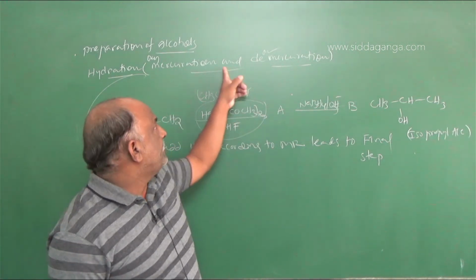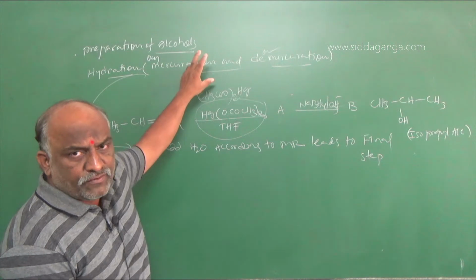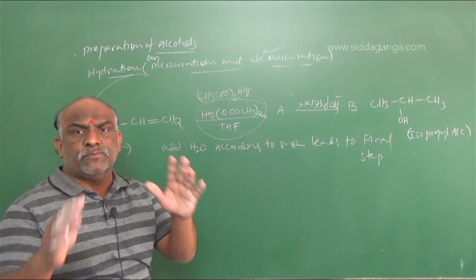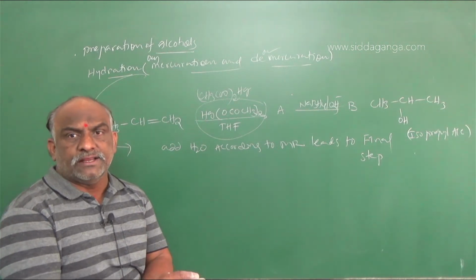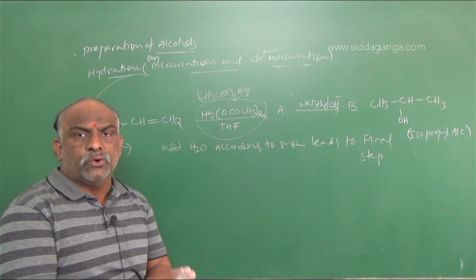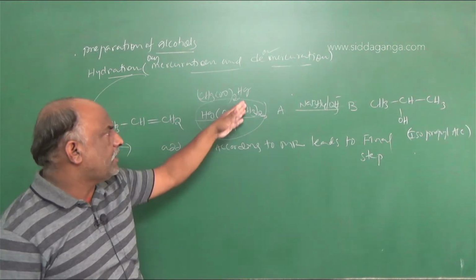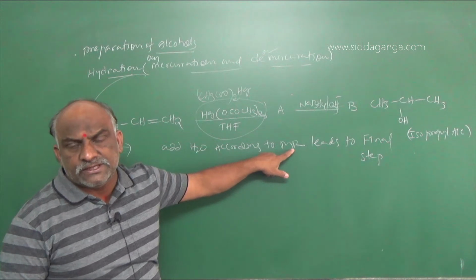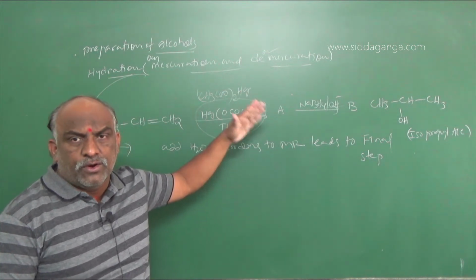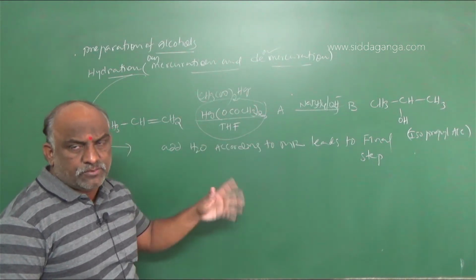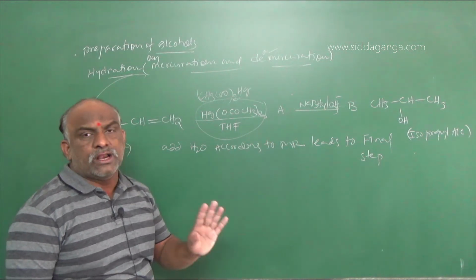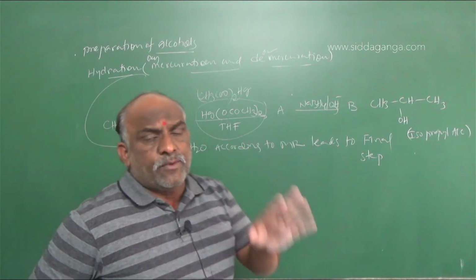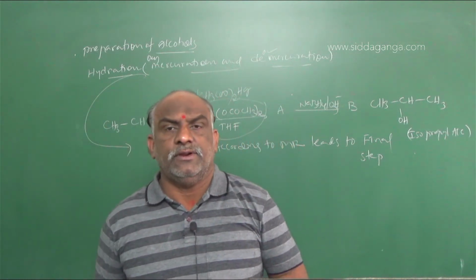According to this information, oxymercuration and demercuration tell us that you should add water to an alkene, to the double bond. How to add water to the double bond? You should follow Markovnikov rule. According to Markovnikov rule, you add H plus towards the carbon with more hydrogens on the double bond, and OH minus towards the carbon with fewer hydrogens. Finally, according to Markovnikov rule, we will get 2-alcohol. According to anti-Markovnikov rule, we will get 1-alcohol only.